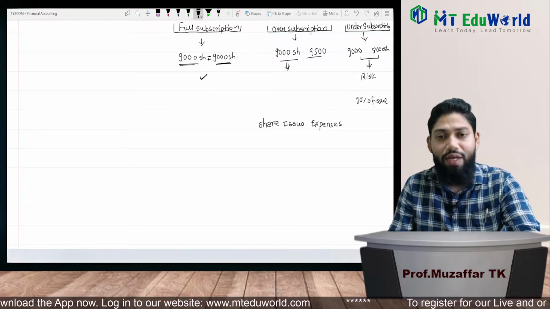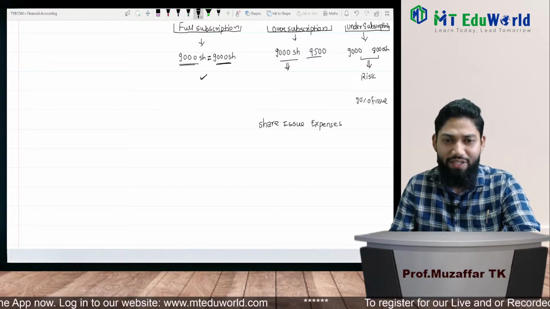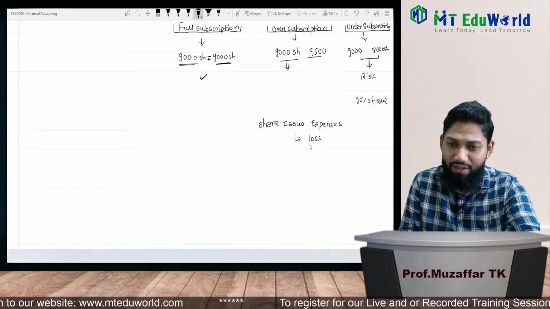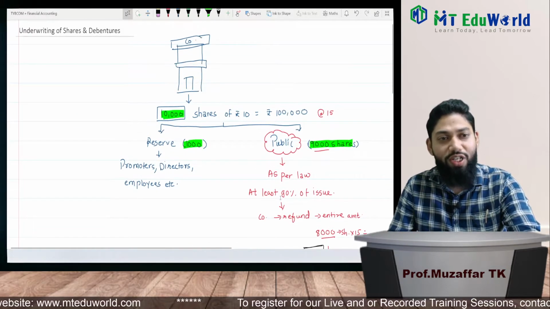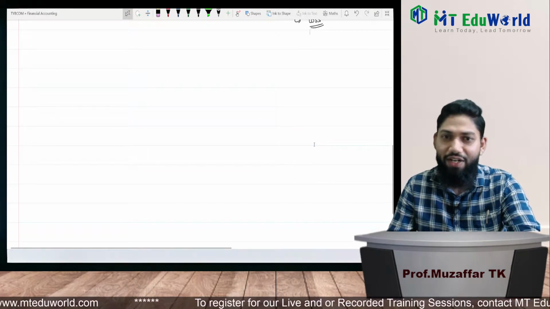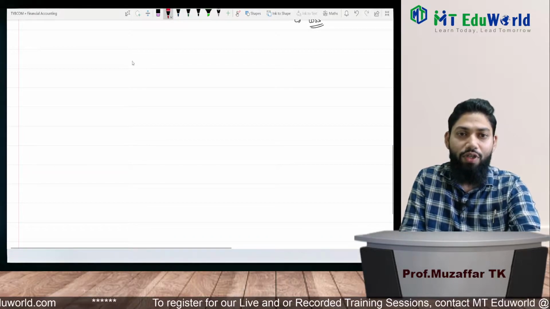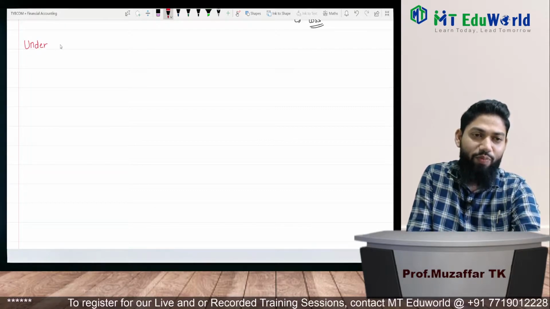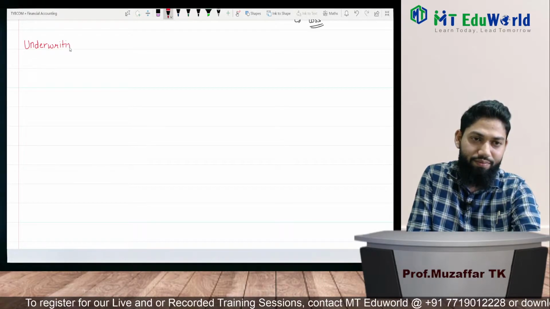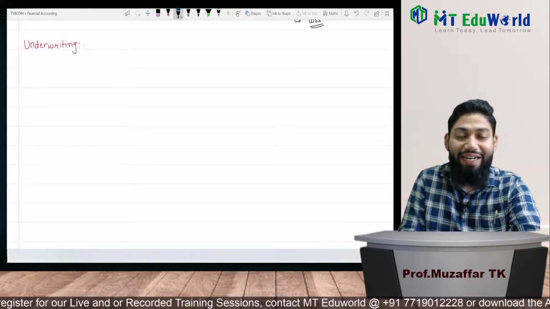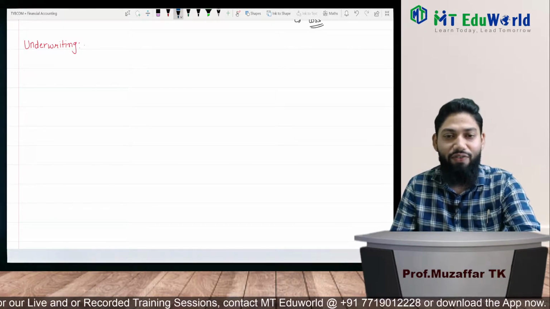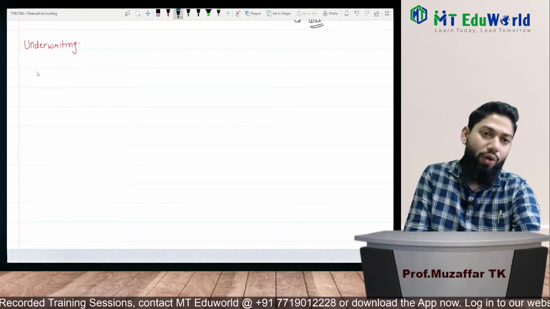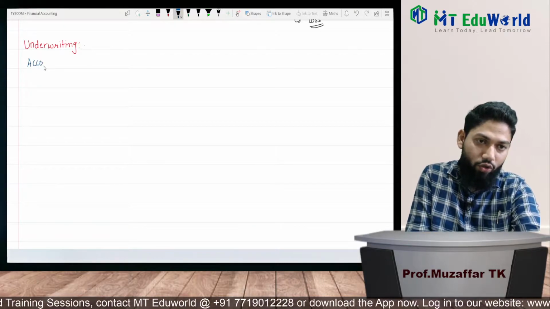And there are many other expenses also. So all those expenses will go in, and it will be a loss for me, right? So therefore, generally the company goes for underwriting, an underwriting agreement. Let us write the meaning of underwriting first, and then we will go to the next concept called underwriting commission. According to SEBI,